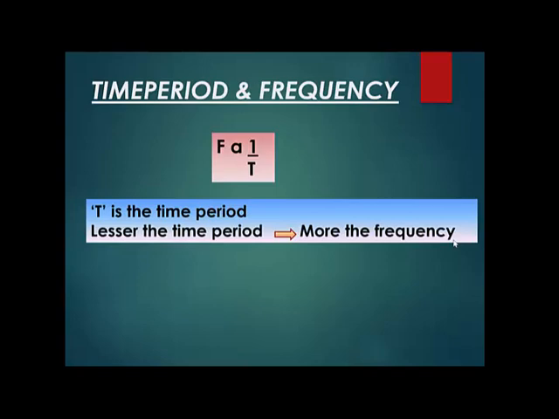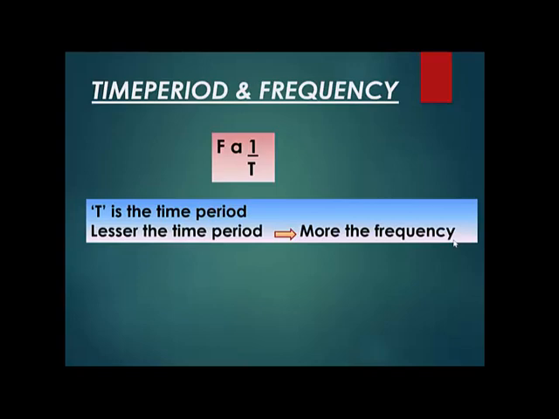Suppose in the question, I give you some time. Let's say I have given you 20 seconds. I tell you that for one wave to be produced, it takes 20 seconds. Find the frequency. मैंने आपको टाइम दे दिया है, आपको फ्रीक्वेंसी कैलकुलेट करनी है. तो आप क्या करोगे? Frequency is equal to 1 upon time. That many hertz will be the frequency. Is this clear to you?